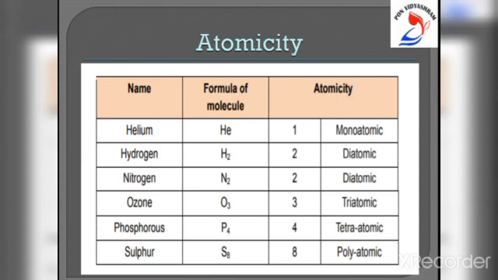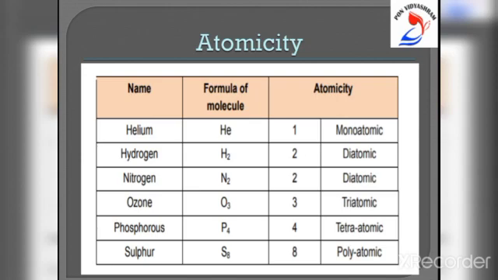So, the atomicity of noble gases is 1. Hydrogen, nitrogen, oxygen, chlorine, bromine and iodine all have 2 atoms each in their molecules. So, the atomicity of these elements is 2 each.